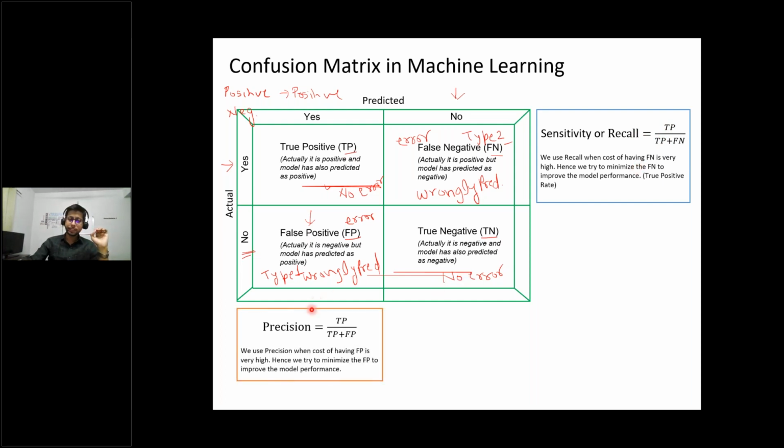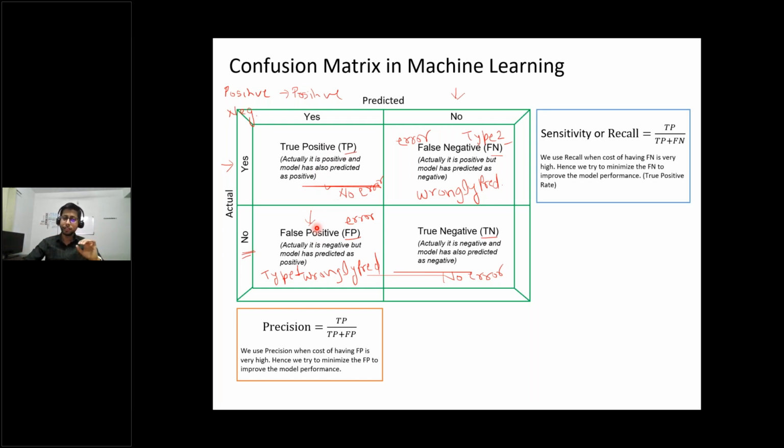So precision is true positive divided by true positive plus false positive. True positive is correctly identified as positive, and false positive is wrongly identified as positive. See, TP plus FP in the denominator is basically this quadrant and this quadrant. So this is the total predicted as positive. It doesn't matter whether in actual they are positive or not.